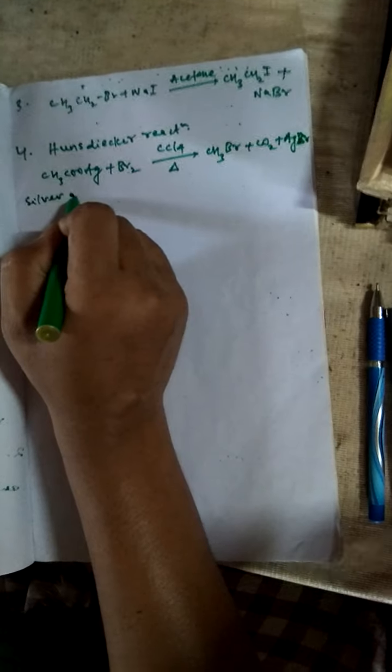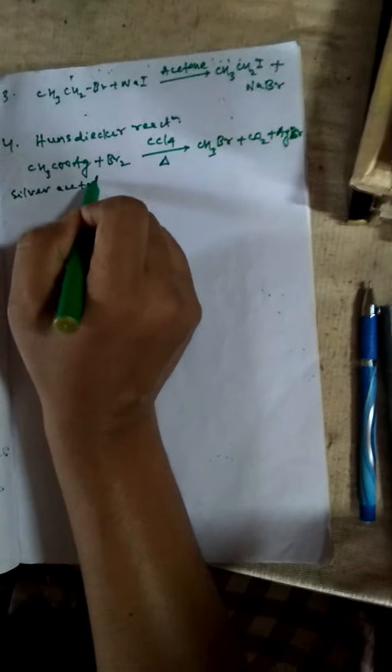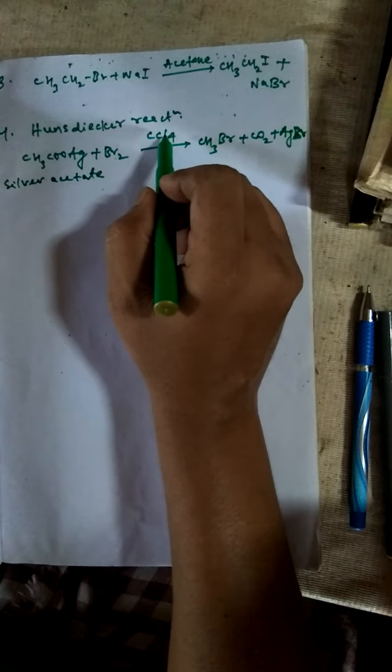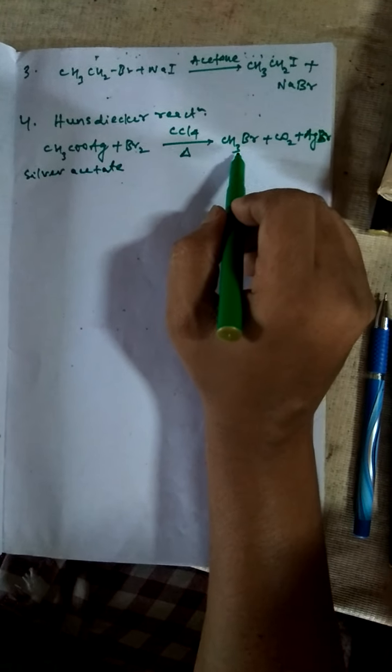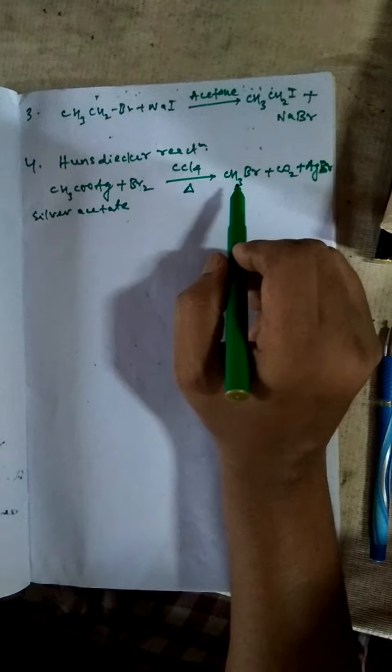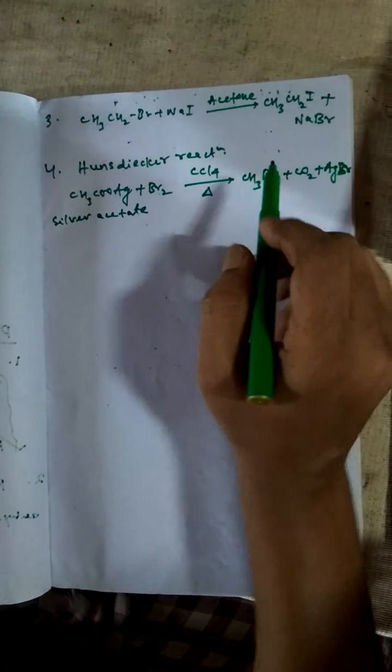Silver acetate reacts with bromine in an inert solvent like carbon tetrachloride, and on heating, it produces methyl bromide. So this is the preparation part of alkyl halide.